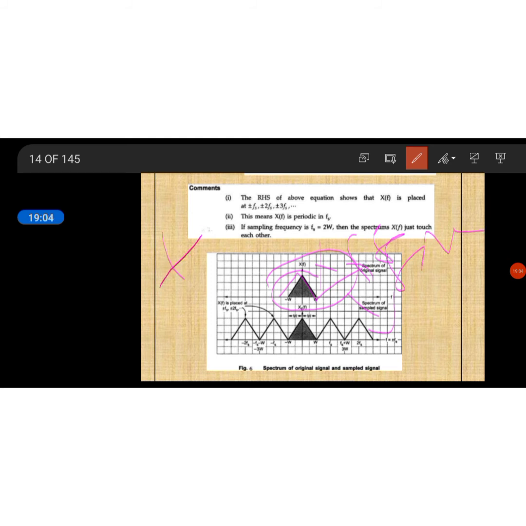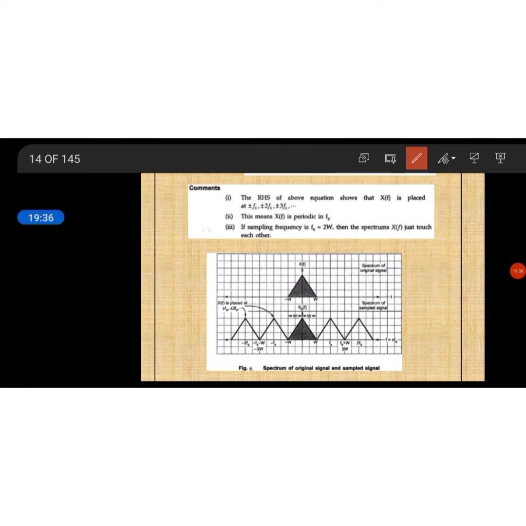A continuous time signal can be represented as a frequency domain signal. By means of the Fourier transform we represent the continuous time signal in the frequency domain. This is the original spectrum.